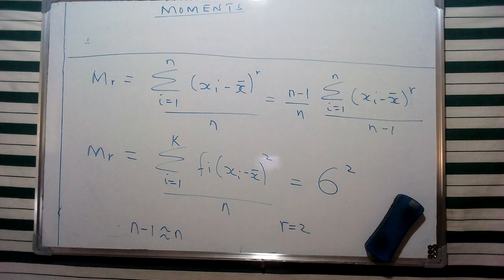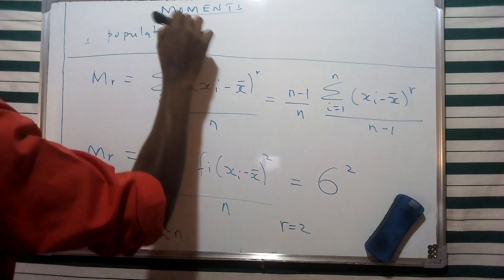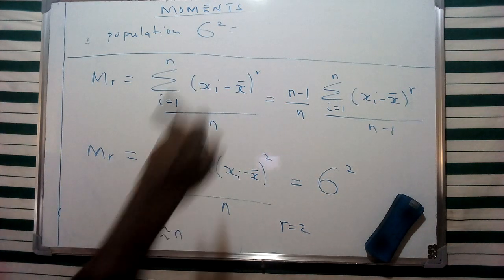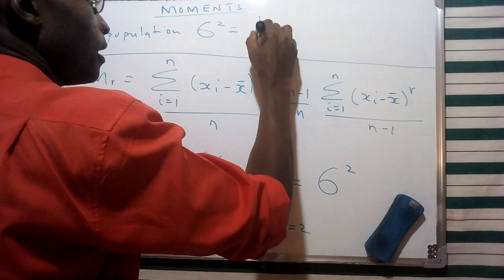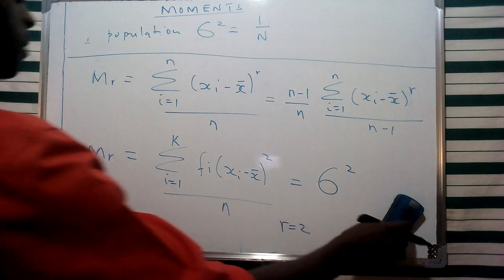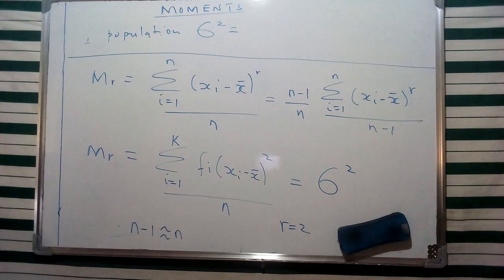From our previous discussion, we defined the population variance, given in terms of this representation, which implied 1 over n. We can give this population variance of a frequency distribution so that we can have a comparison with this one.